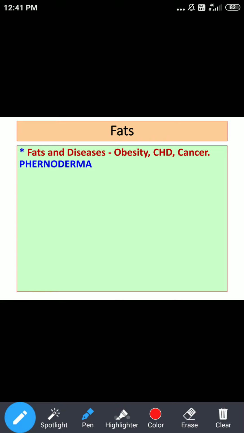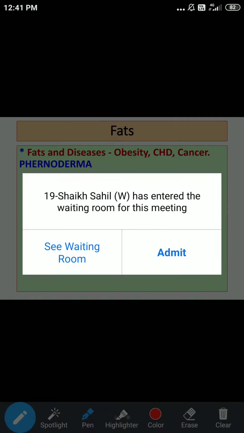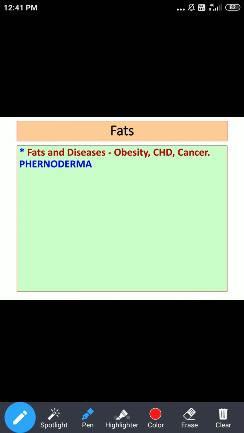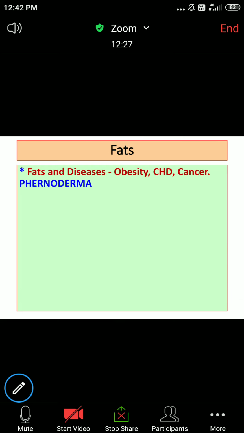The other manifestation you can correlate specifically with deficiency of omega 3 essential fatty acids. As far as omega 3 essential fatty acids are concerned, I hope you can recall the names: alpha linolenic acid, eicosapentaenoic acid, and docosahexaenoic acid. Deficiency of these essential fatty acids may lead to some neurological manifestations or some cutaneous changes. So these are the various things related with fats and diseases.